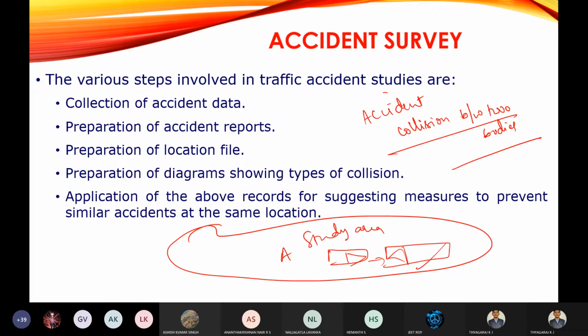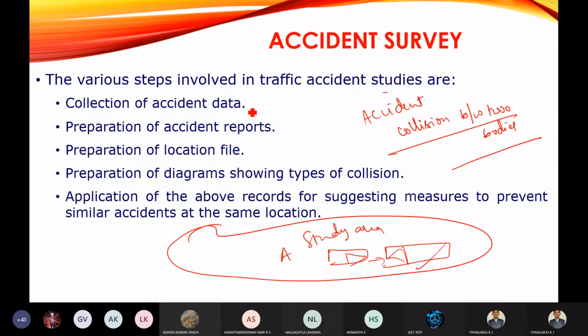Now, what are the steps you have to follow when an accident has occurred? By human value, first you have to attend to the person who has encountered the accident. But technically, there are some steps you are going to follow to record the accident data. Now, what are those steps? We will see one by one.